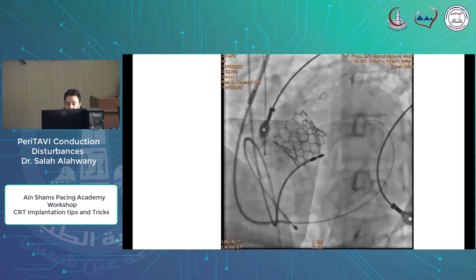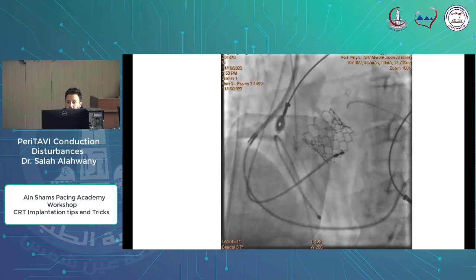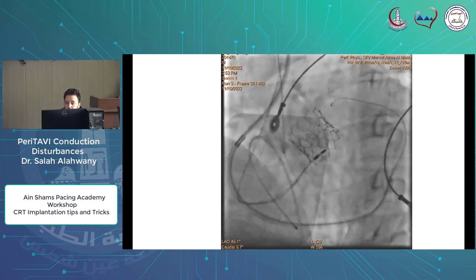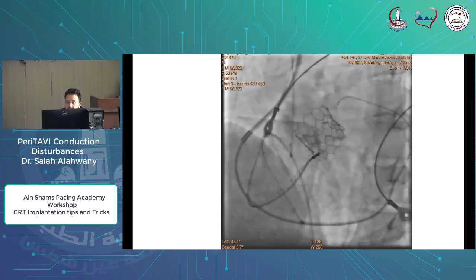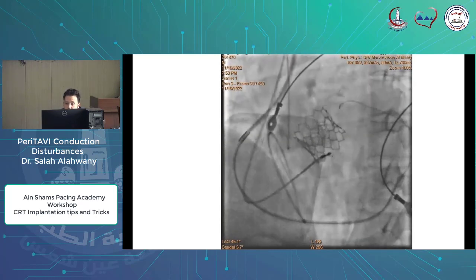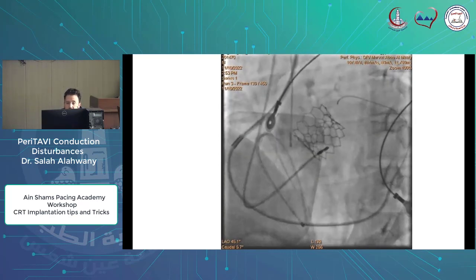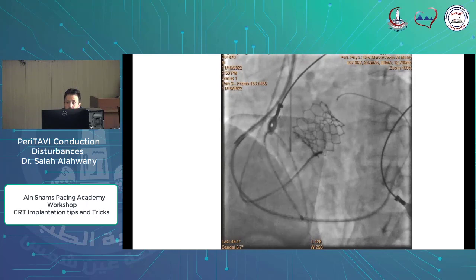We can appreciate here the left Amplatz catheter and a Trauma wire over a Trauma wire for cannulation of the CS. Here is the introduction of the delivery system after cannulation of the coronary sinus over the left Amplatz catheter.